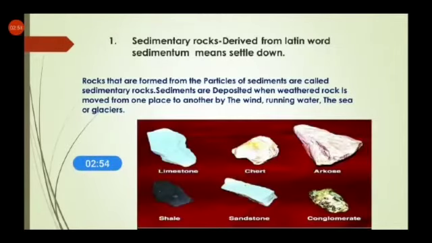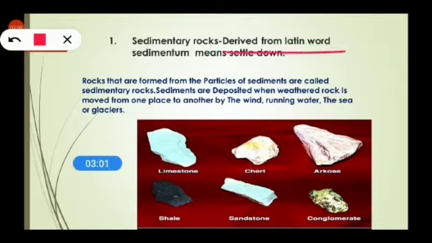Now, what do you mean by the term sedimentary? What do you mean by sedimentary rock? It is taken from the Latin word sedimentum, which means settle down. Rocks that are formed from the particles of sediments, or you can say fragments, are called sedimentary rocks. Sediments are deposited when weathered rock is moved from one place to another by the wind, running water, the sea or glaciers. Sandstone and limestone are some examples of sedimentary rock.